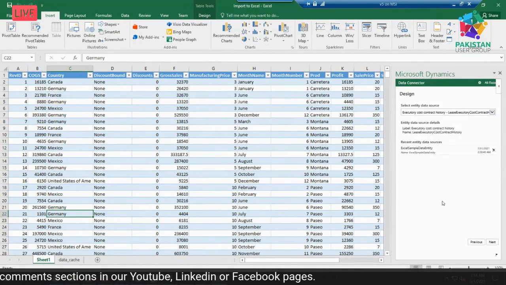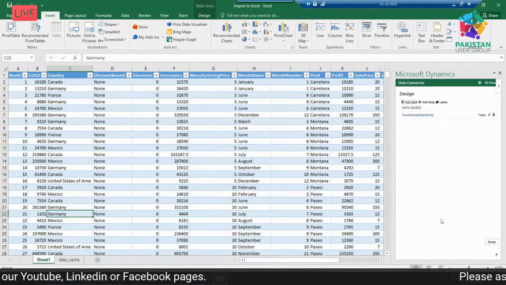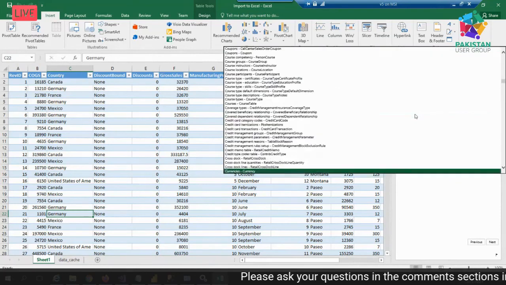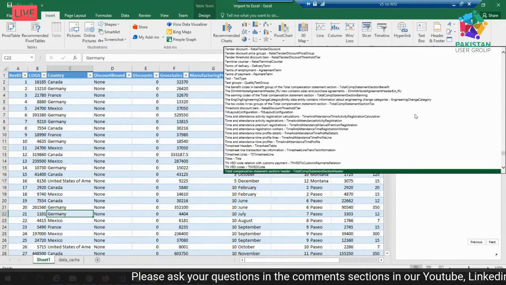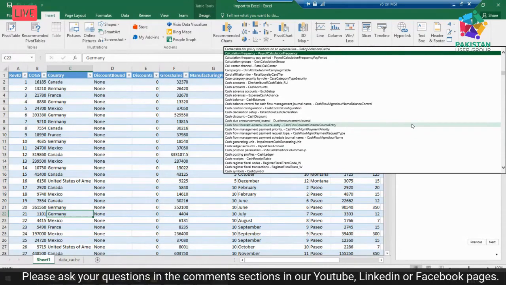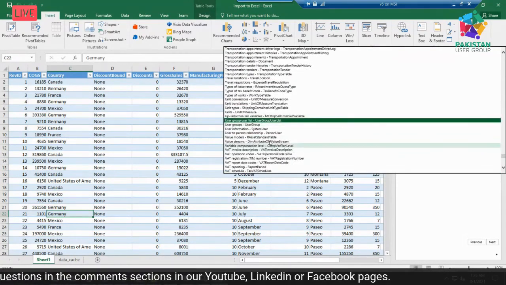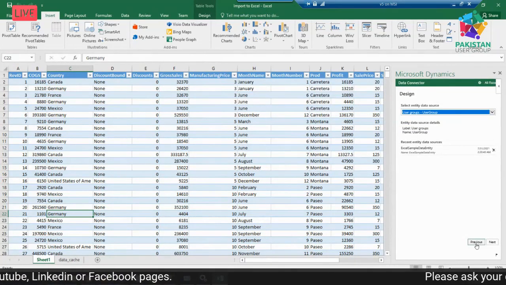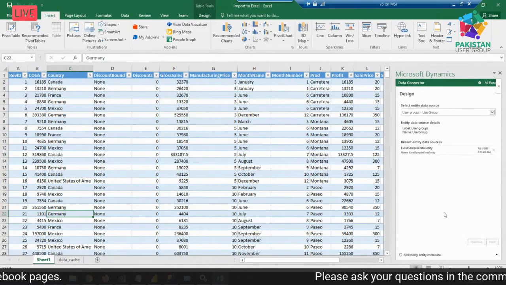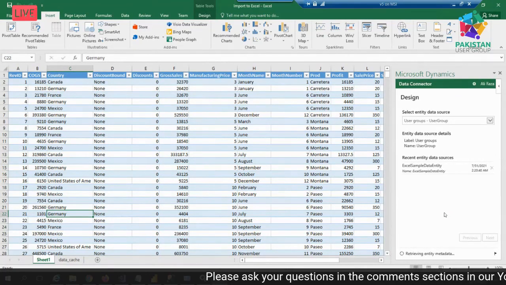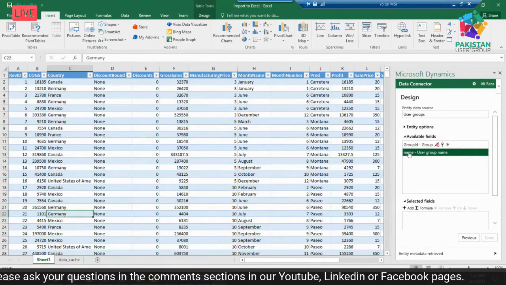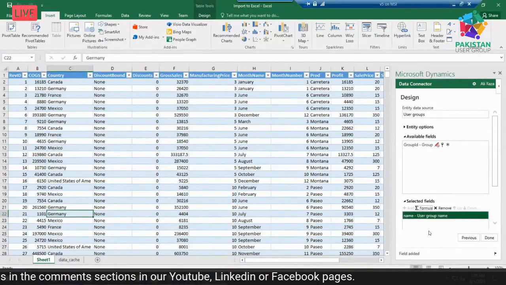Then you have to add some fields. For example, suppose I want to go for a customer. Let's see what will happen. Okay, I'm going for a user group. Next. So these metadata and fields are already filled. I have to select add, and in a similar way a separate Excel sheet will be created.